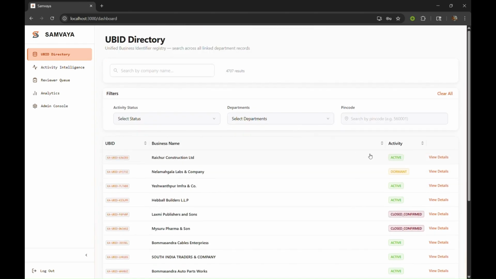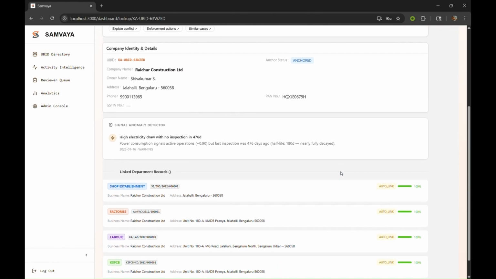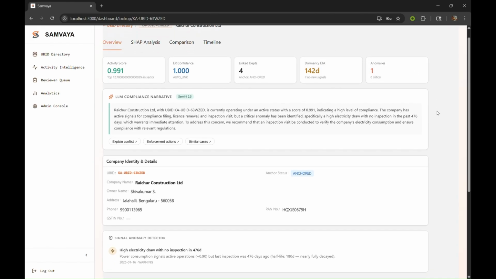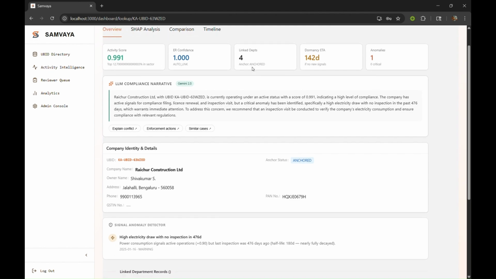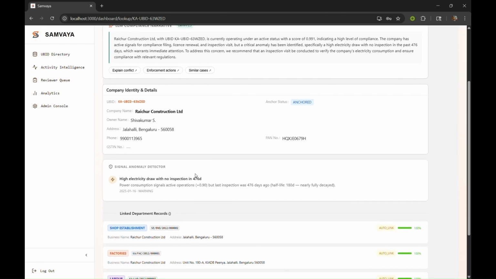Now let's open a company. The detailed drawer shows everything about this business's verified identity, its UBID, its activity score, and crucially, all the department records it has been linked to. Now I will show you the sub-tabs under the company details. The overview tab consolidates everything into one identity card: UBID, activity score, PAN, GSTIN, owner name, address, all deduplicated from the best source record across departments.